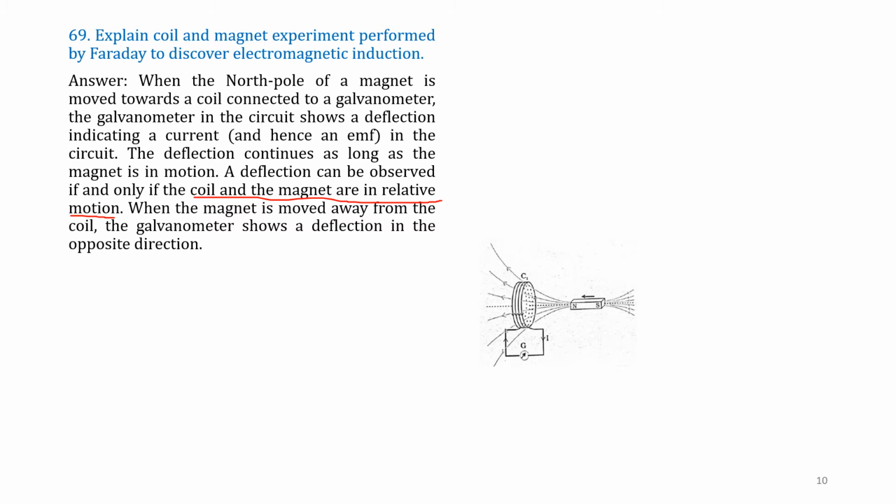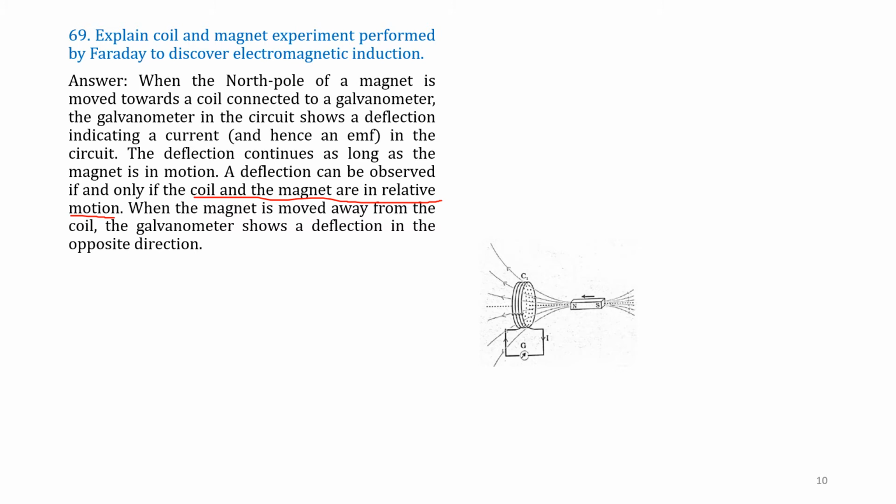When the magnet is moved away from the coil, the galvanometer shows a deflection in the opposite direction. When we move it in this direction, current flows in one direction, and when we move it away, the current gets reversed.